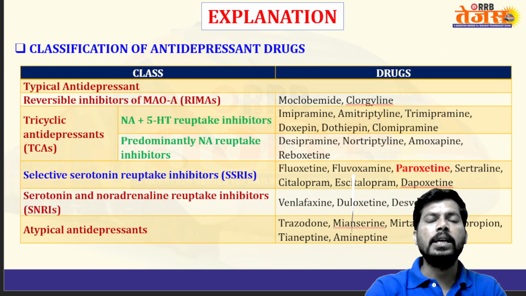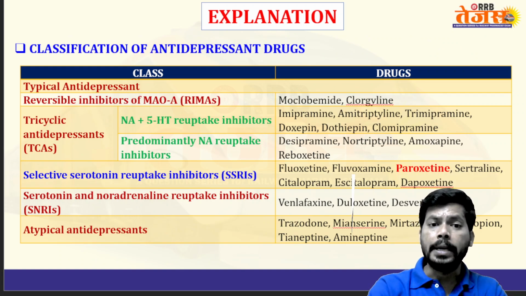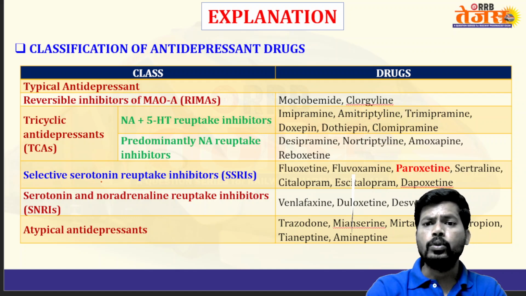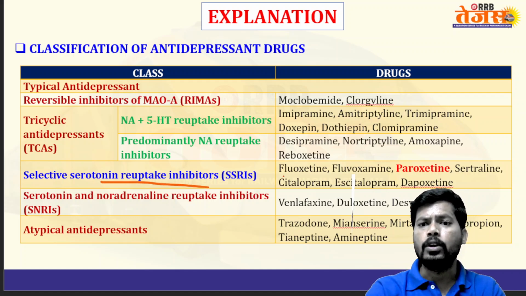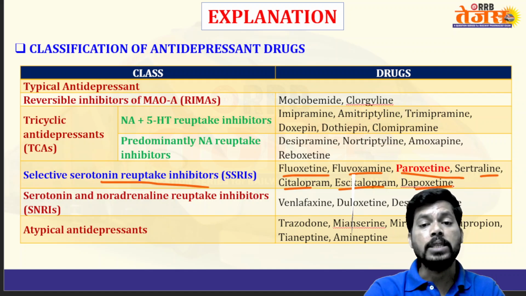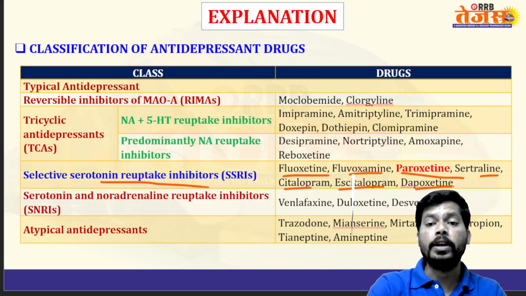So this is a detailed classification of antidepressants. The selective serotonin reuptake inhibitors are fluoxetine, fluvoxamine, paroxetine, sertraline, citalopram, escitalopram, dapoxetine. So dapoxetine, paroxetine, fluoxetine are selective serotonin reuptake inhibitors. And this is a detailed classification of antidepressants, so you can go through it by pausing the video.